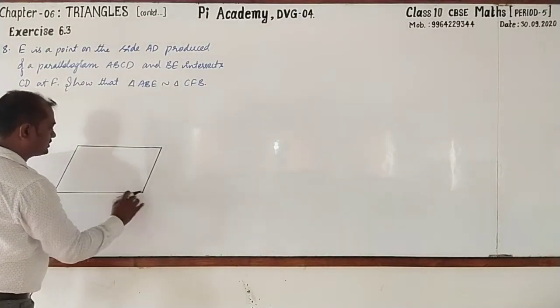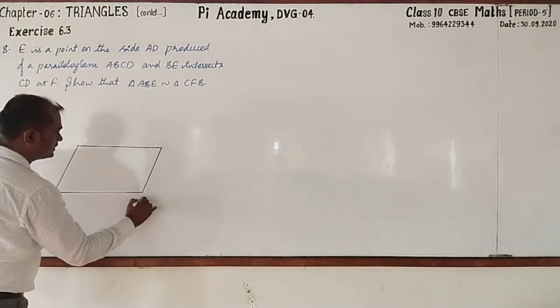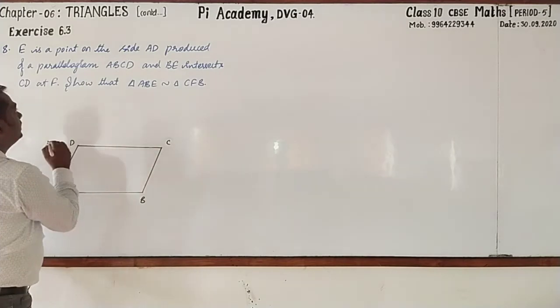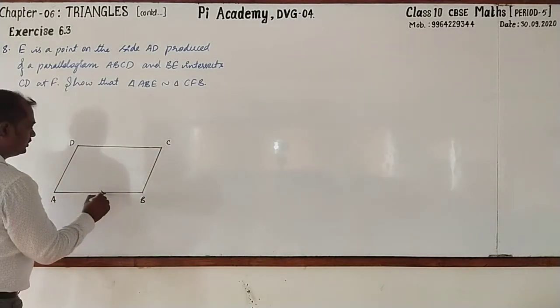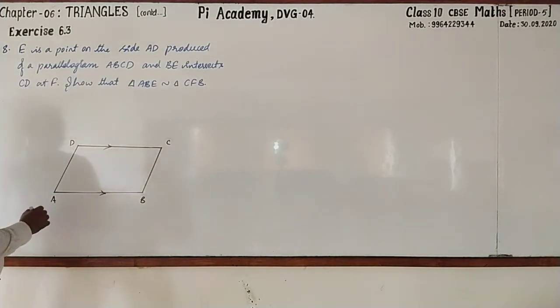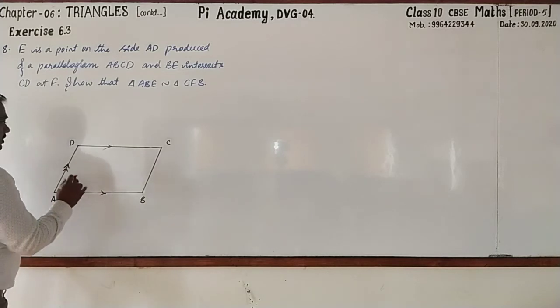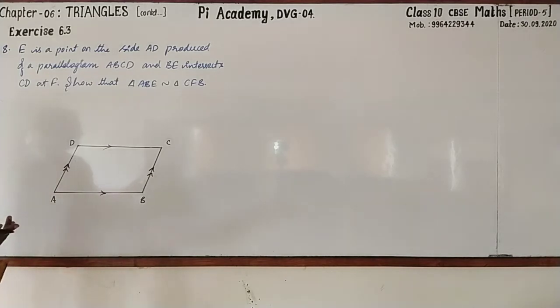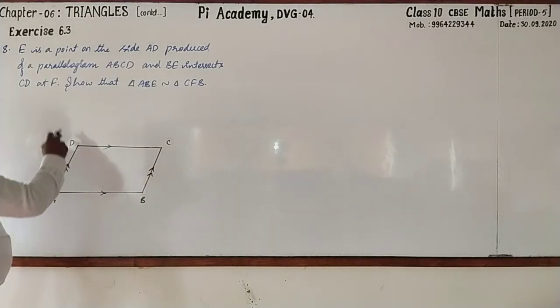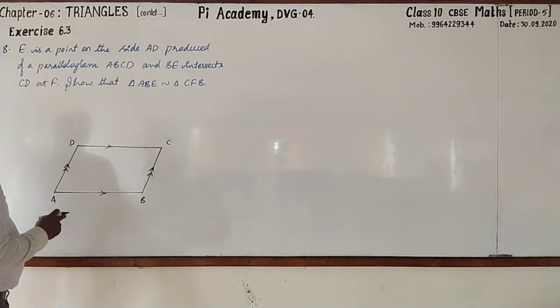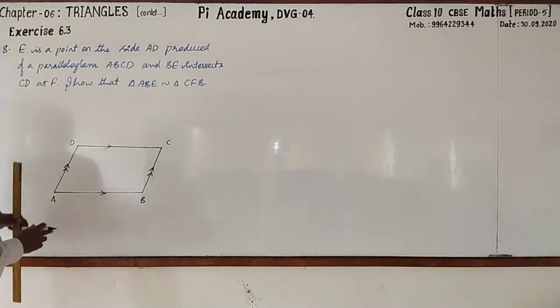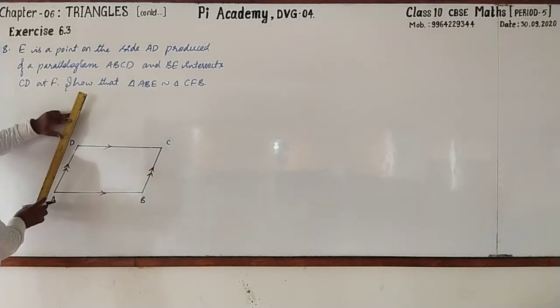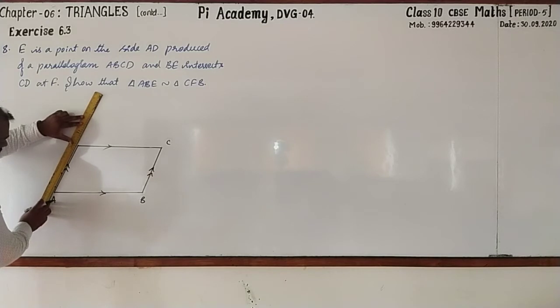And let us name this as ABCD. ABCD is a parallelogram. Therefore, AB parallel to DC, AD parallel to BC. Even the opposite sides are also equal. Then E is a point on the side AD produced of parallelogram ABCD. So AD should be produced.